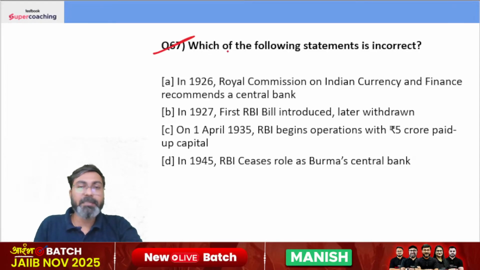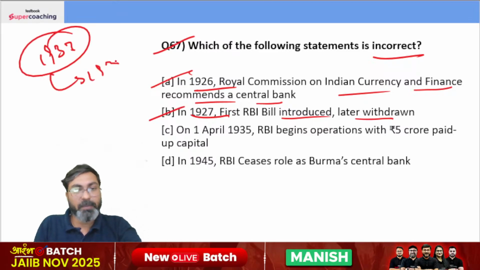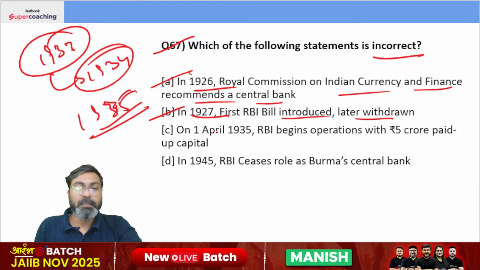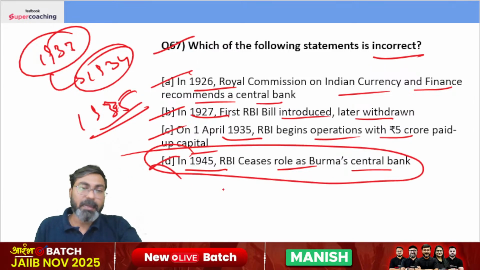Which of the following statements is incorrect? In 1926, Royal Commission on Indian Currency and Finance recommends a central bank. In 1927, first RBI bill introduced, later withdrawn. Yes. और फिर उसके बाद 1933 में दोबारा पेश हुआ था, 1934 में पास हो गया था और came into force 1935. Clear? On 1st April 1935, RBI begins operation with 5 crore paid up capital. In 1945, RBI seizes role as Burma's central bank. Not actually 1945, but in 1942.